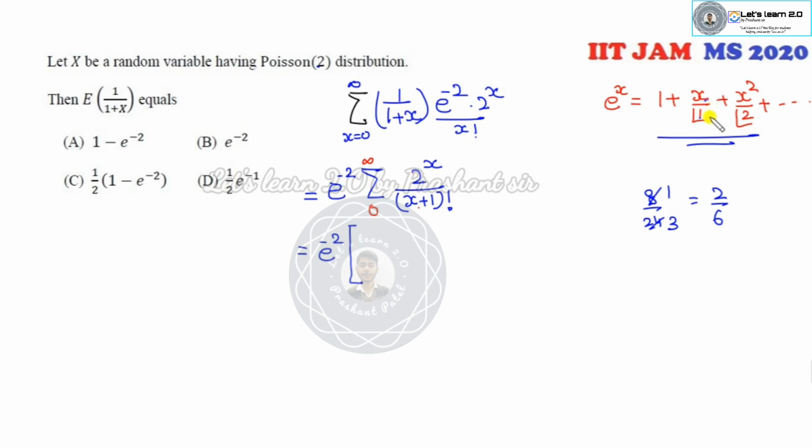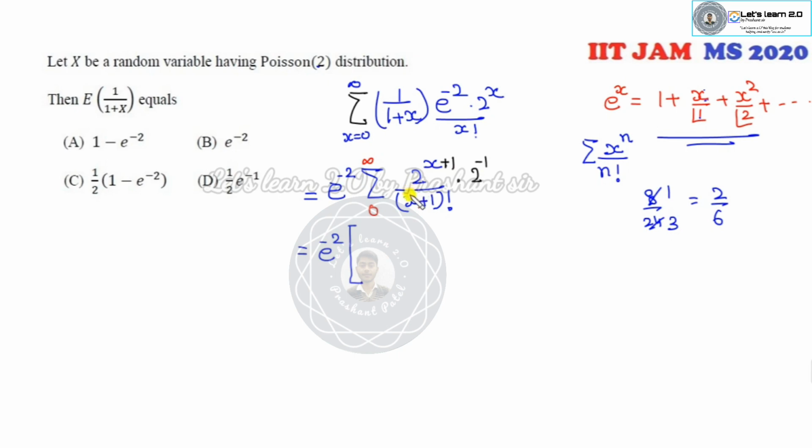This is e raised to power x. The general term is x raised to power n over n factorial. So what I can do is simply add plus 1 and 2 raised to power minus 1 here.